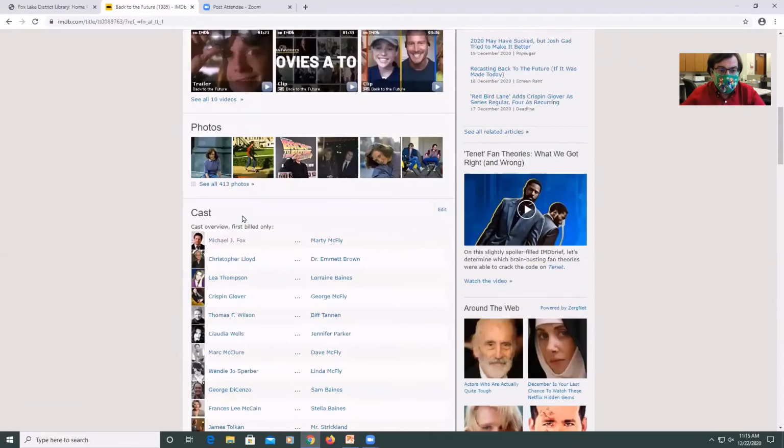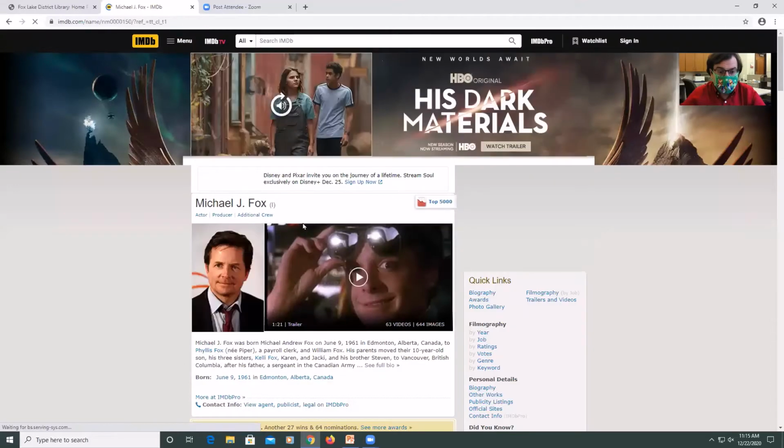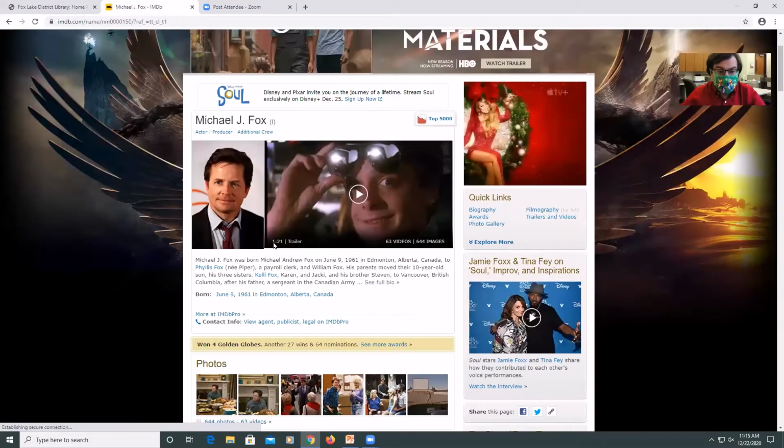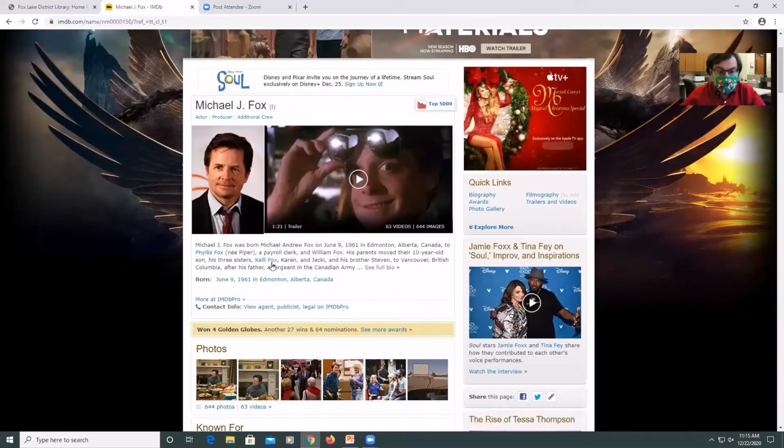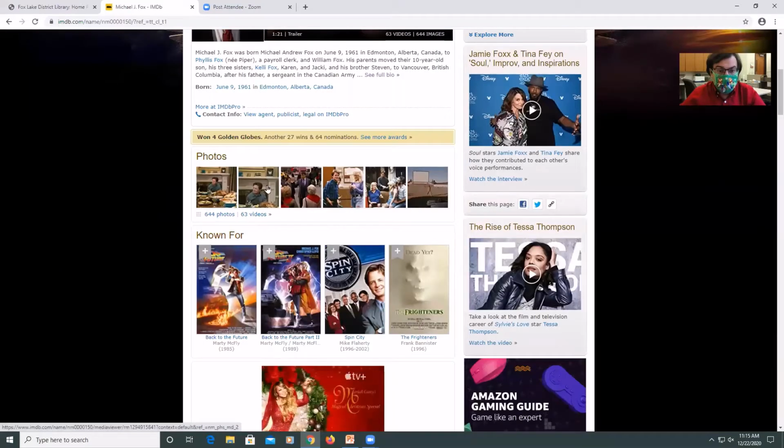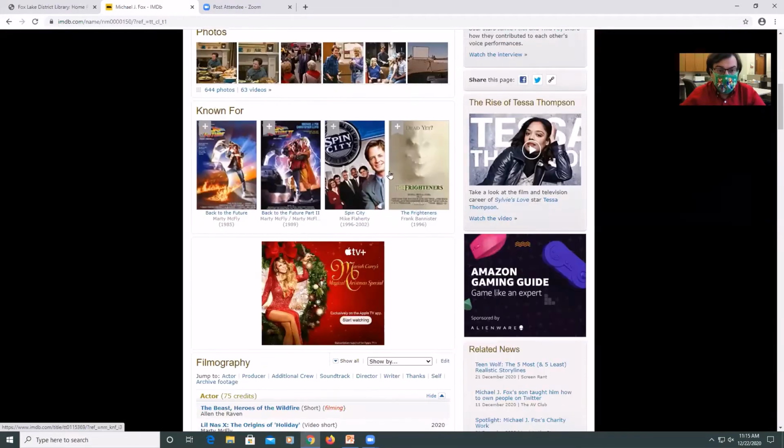So let's say I wanted to look at one of the specific actors, so I wanted to see Marty McFly, learn a little bit more about him. So you can click on the Michael J. Fox link, and it brings up a little biography about Michael J. Fox, some photos, the main movies he was known for.